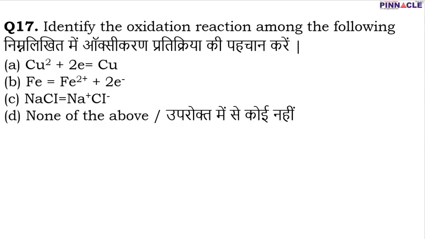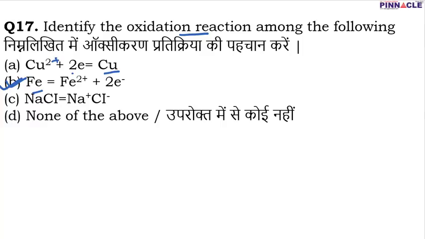In question number 17, we have to identify the oxidation reaction among the following. In the first, it is mentioned that Cu2+ gains 2 electrons and gets converted into Cu. Well, this is not an oxidation reaction since gaining of electrons is taking place. It is an example of reduction. Here iron is losing electrons, and since loss of electrons is known as oxidation, therefore B is the correct option. Remember students, we have two basic and very important reactions that take place in our day-to-day life. One is known as oxidation reaction, another is known as reduction reaction, and both of these are equally important.